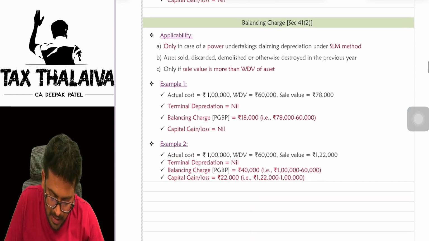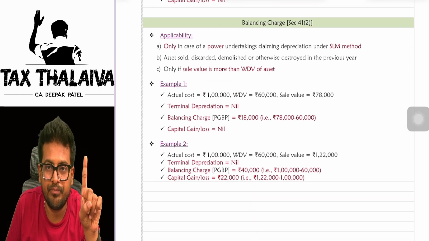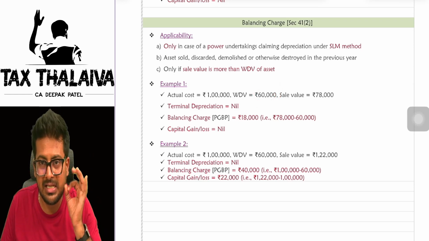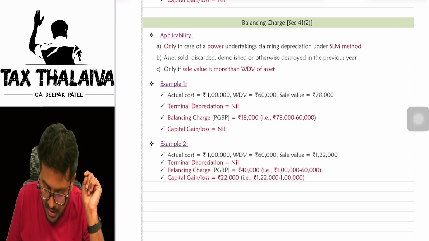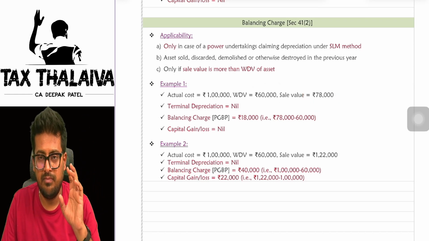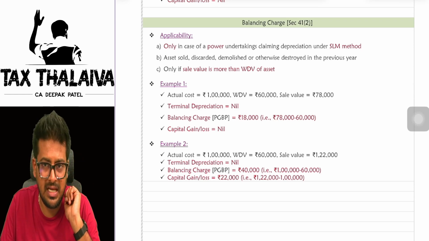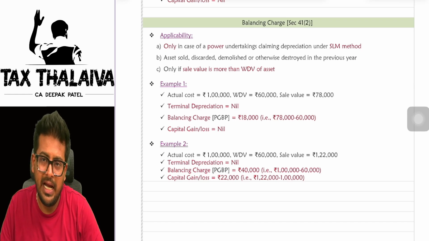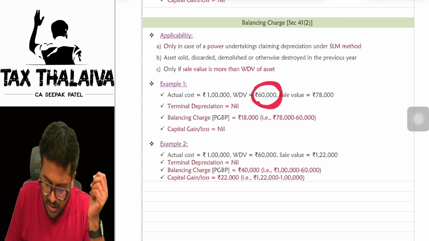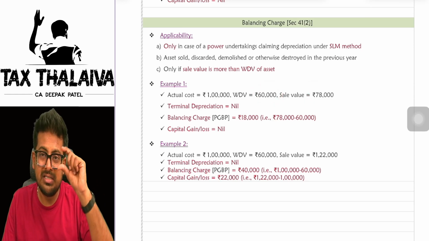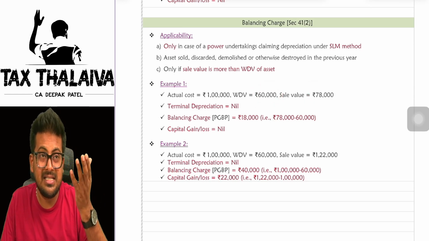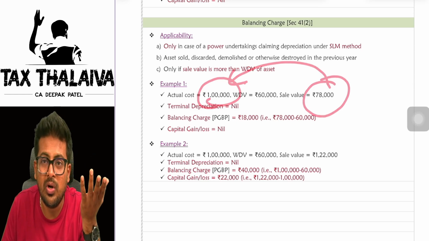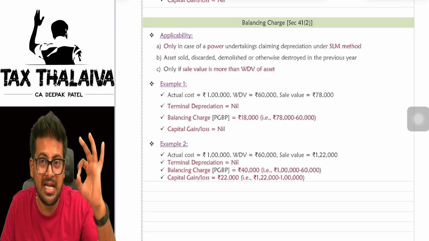Let's see the example. Actual cost of the asset was 1 lakh. WDV was 60,000, which means as on today the value of the asset is 60,000. You purchased it for 1 lakh. First example, 78,000 is the sale value. Then tell me, what is the higher amount you got? 18,000, because 60,000 was your WDV and the sale value is 78,000. Is the sale value exceeding 1 lakh? No. In that case, you will not get capital gain.